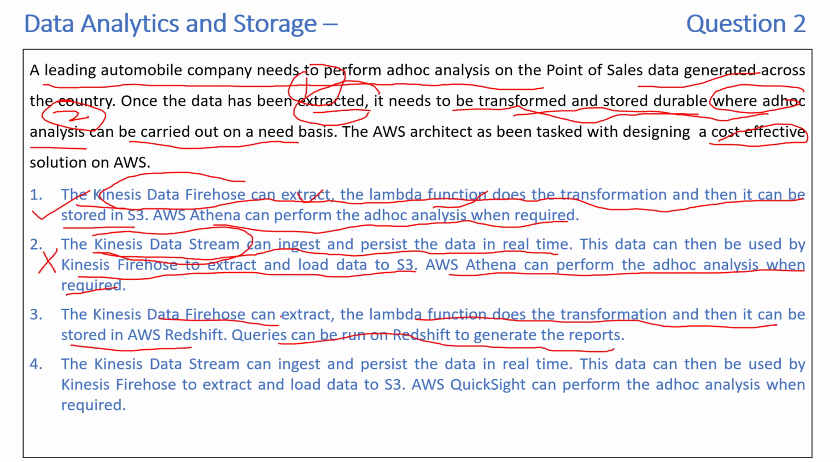The Kinesis Data Firehose can extract, use the Lambda function to do the transformation, and then it can be stored in AWS Redshift. Queries can be run on Redshift to generate the reports. So Kinesis Data Firehose can extract, then you can do the transformation using a Lambda function, and then you can store it in AWS Redshift.